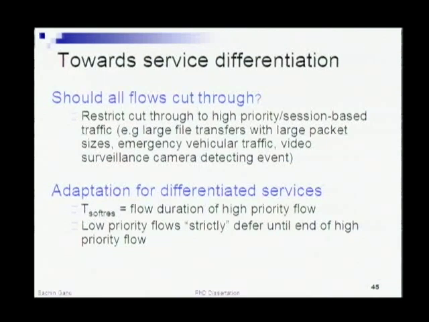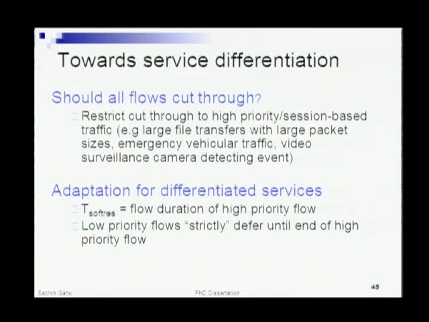So the idea here is, can you extend this architecture to a more priority-oriented or differentiated services kind of architecture, where if you have a high priority flow, for example some video surveillance camera that wants to indicate some activity quickly back to the observation point, that flow can be given priority compared to competing traffic? You can do a simple adaptation of our model where you extend the soft reservation interval all the way up to the entire flow duration, and correspondingly the other flows, instead of continuing to send in a slow mode, can strictly defer until the end of the existing high priority flow.